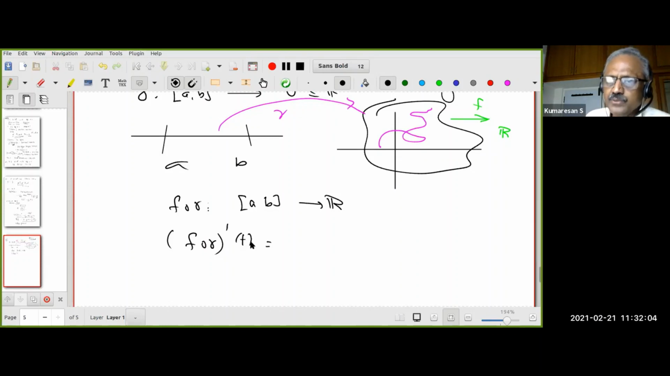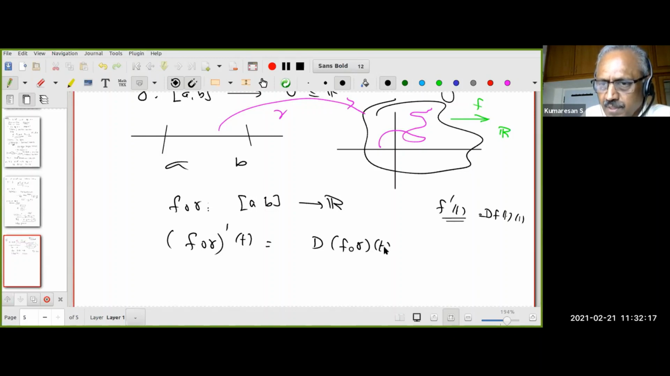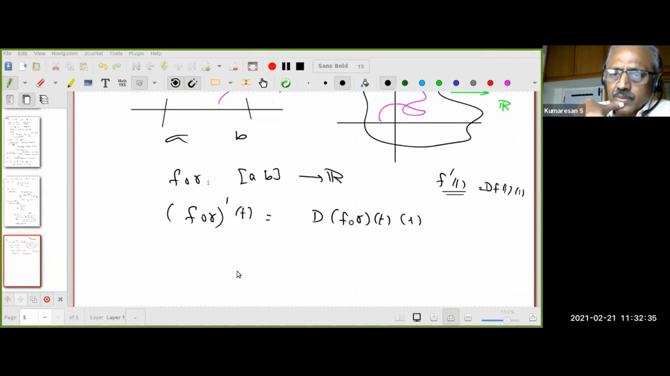But I want to use the chain rule. Remember, what is the relation between f'(t) and d f(t)? This is df(t) acting on 1. Therefore, this is nothing other than d(f∘gamma)(t) acting on 1. Are you confident of the notation? You should not be intimidated. Very good. So that's why I asked. People just go through, then they get confused. Okay, good. Now we know what to do.